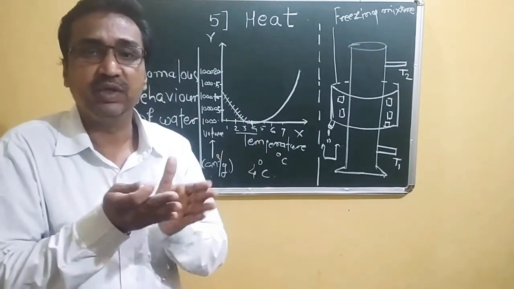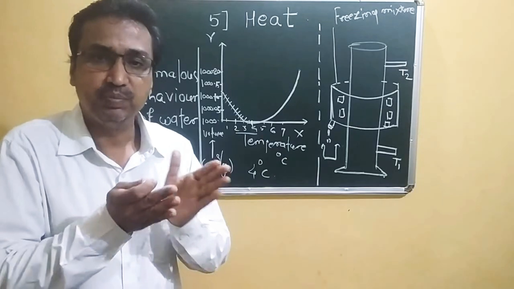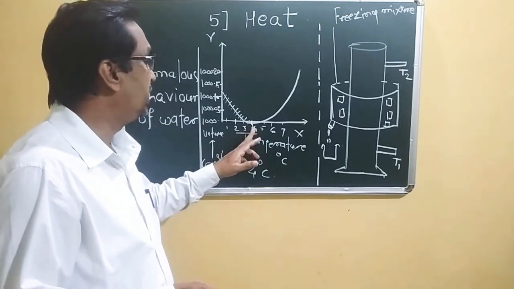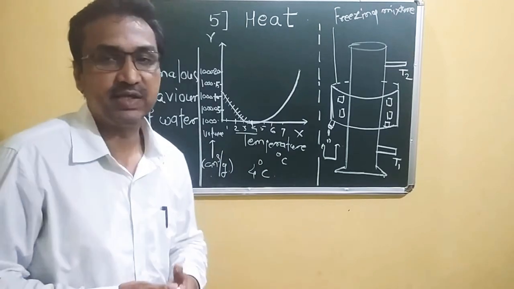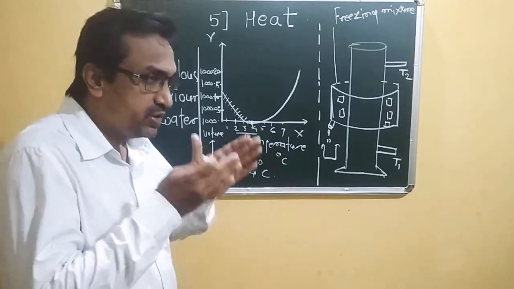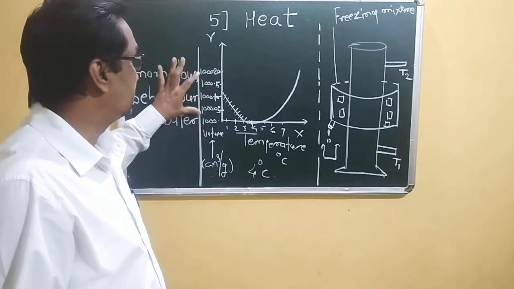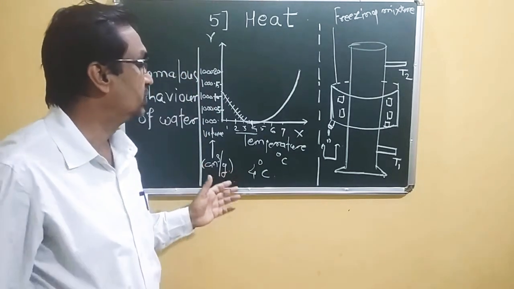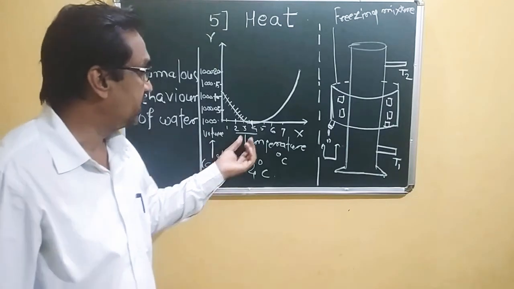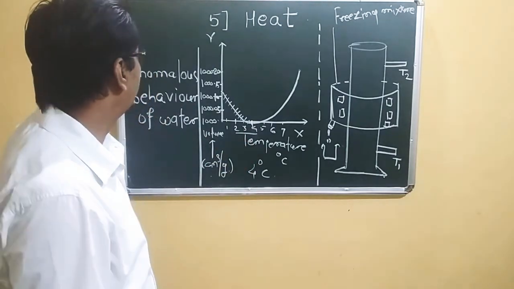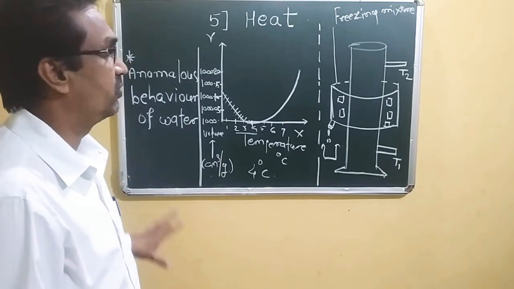The mass is the same and the volume decreases, so the density increases at 4 degrees Celsius, and this phenomenon is called anomalous behavior of water.